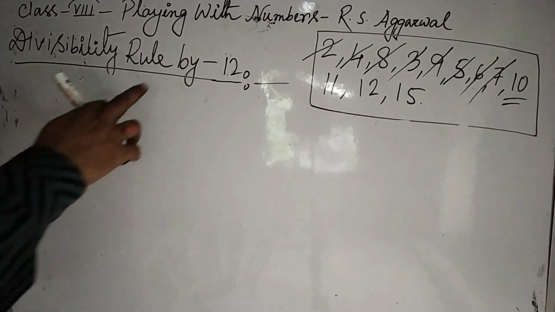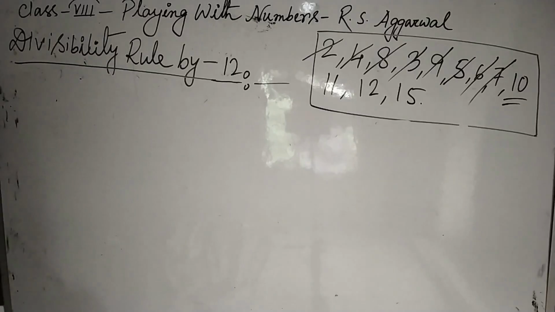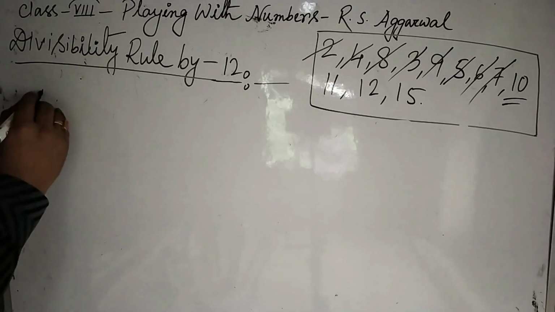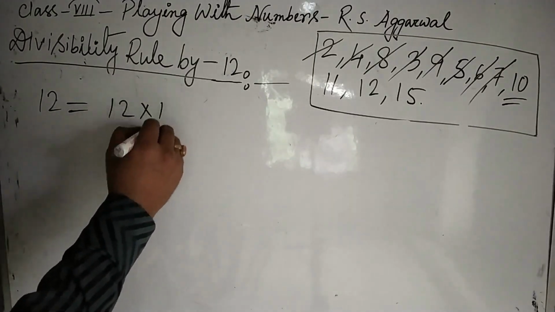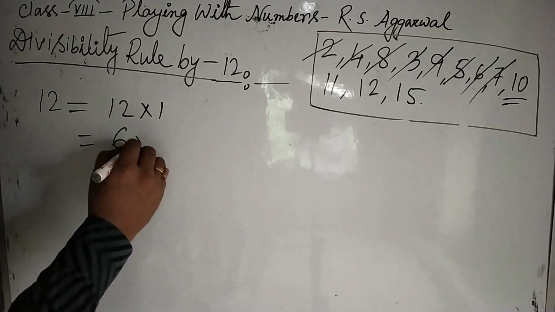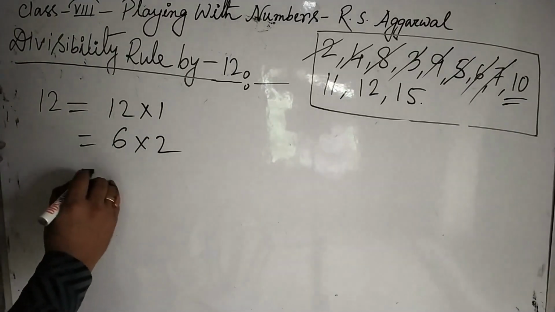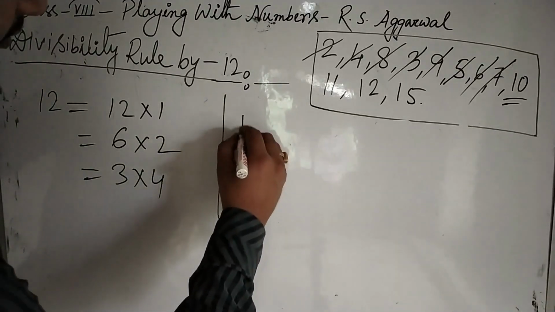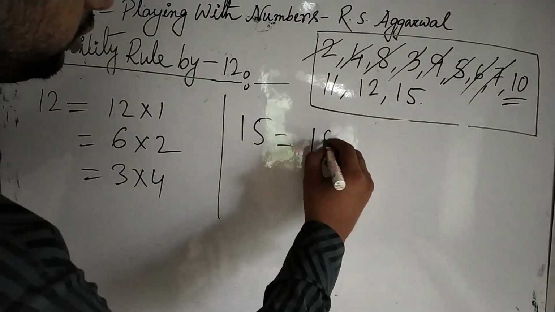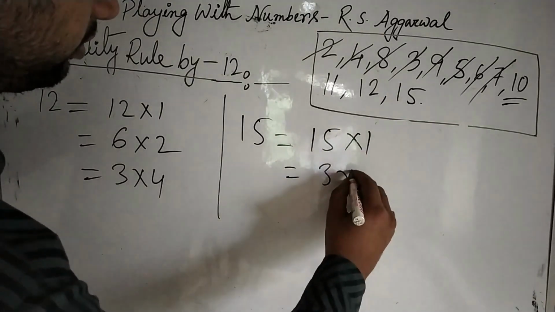Next is the divisibility rule by 12. The divisibility rule by 12 and 15 is not in the book of R.S. Agarwal, but I think you must know what the rule is. First of all, observe that the number 12 can be written in the form 12 into 1, or 6 into 2, or 2 into 6, whatever, and 3 into 4. Again, if we take 15 we can write it only in two ways, 15 into 1 or 3 into 5, or 5 into 3, whatever.